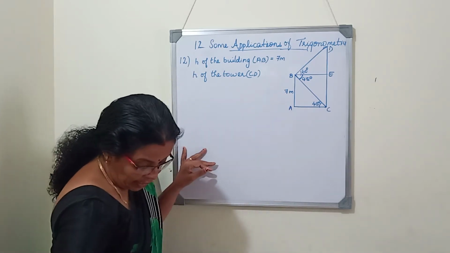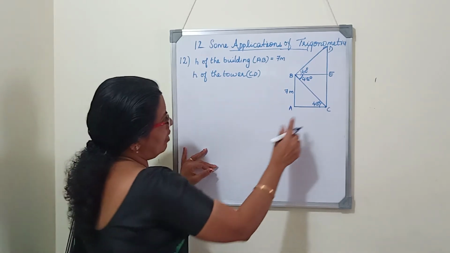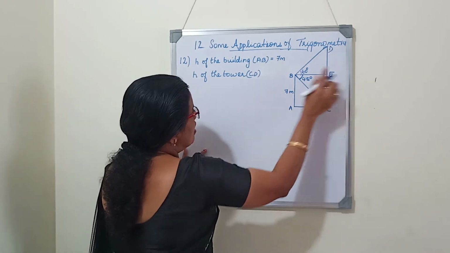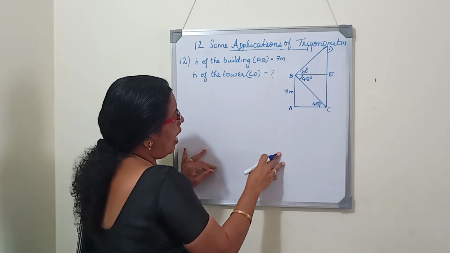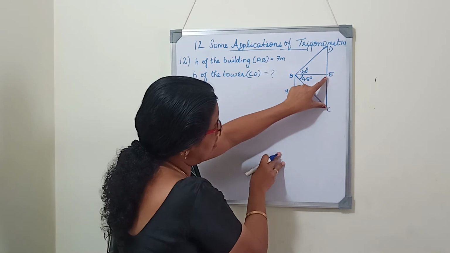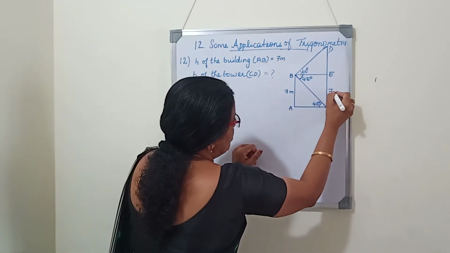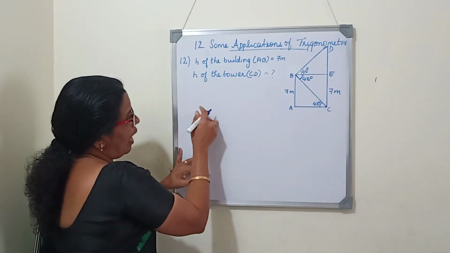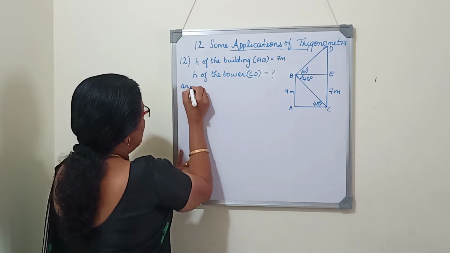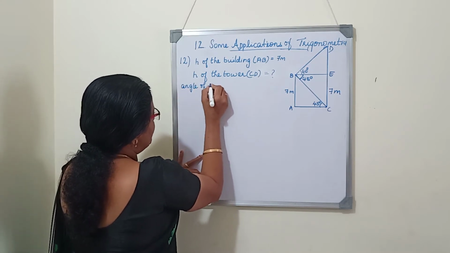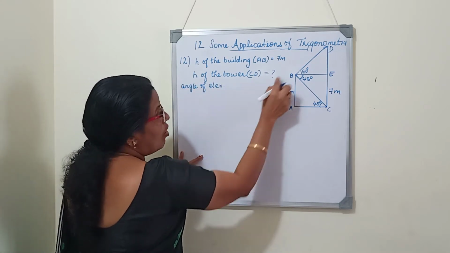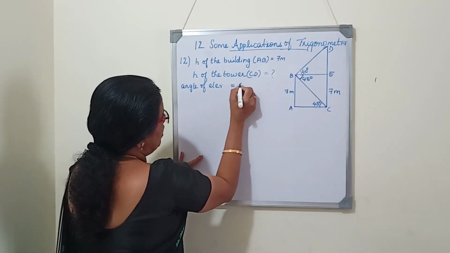So we wanted to find the height of the tower. Which is the tower? CD is the tower, we should find it. As AB is 7 meter, CE is also 7 meter. So the angle of elevation we will write first. The angle of elevation of the top of the tower is 60 degree.